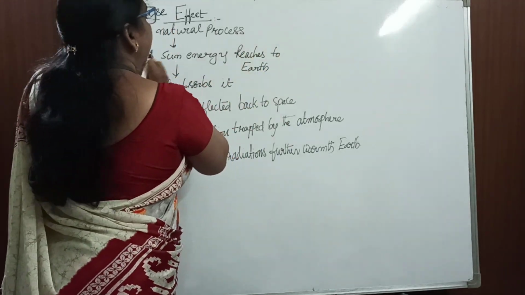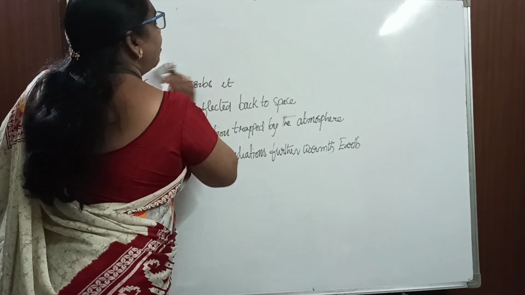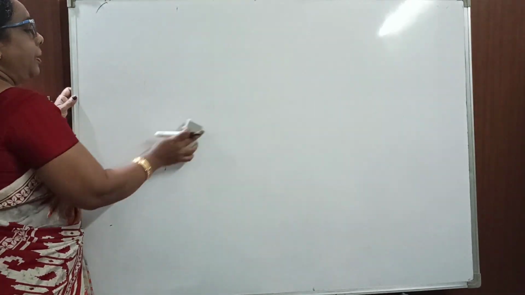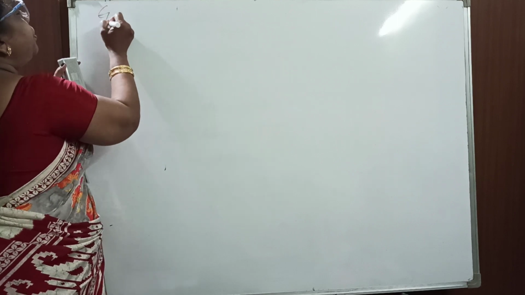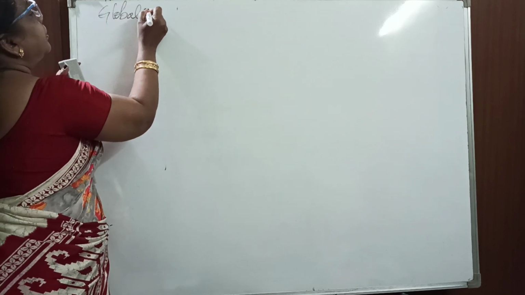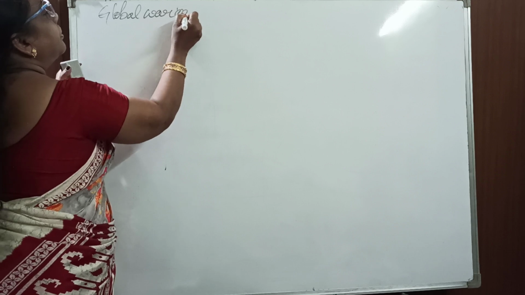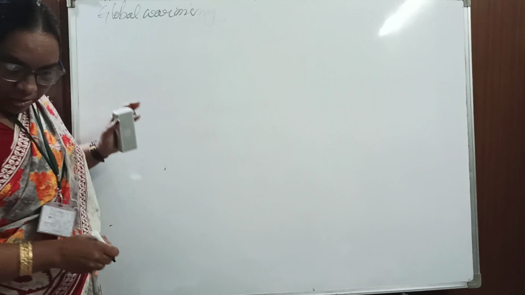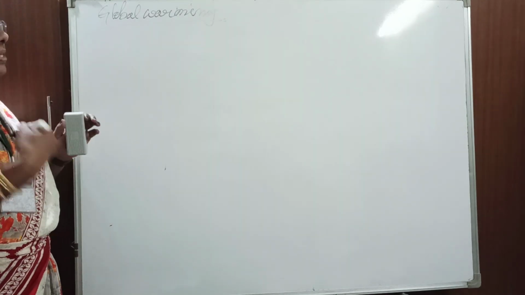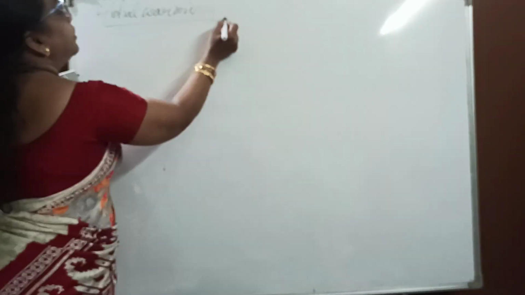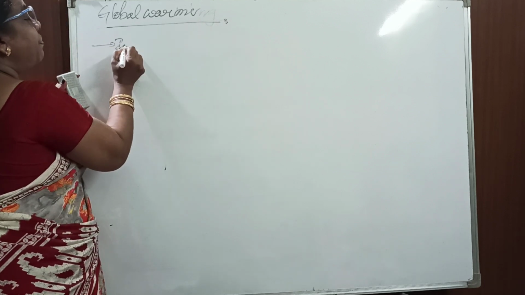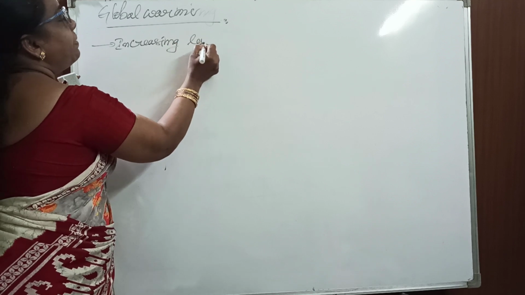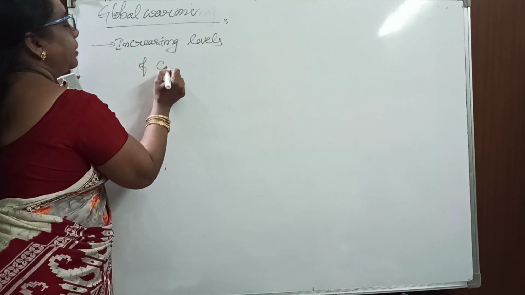What is global warming? Global warming is nothing but the increasing levels of carbon dioxide.